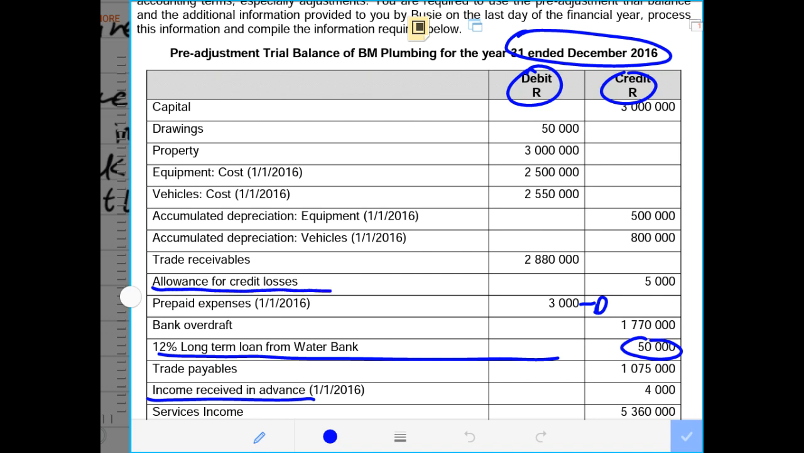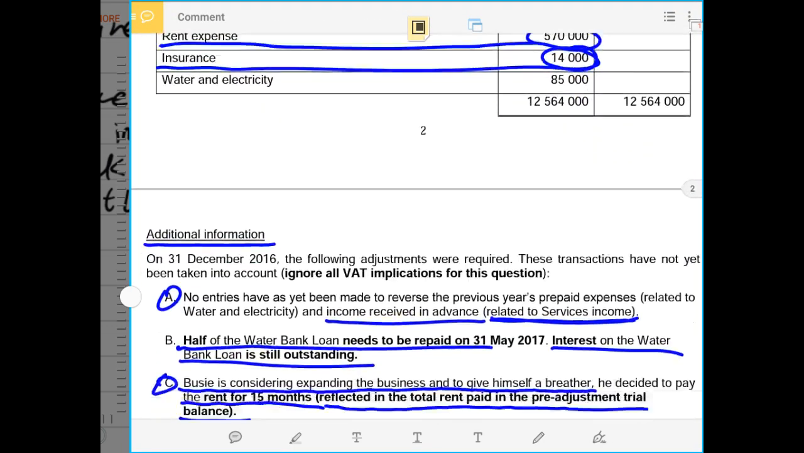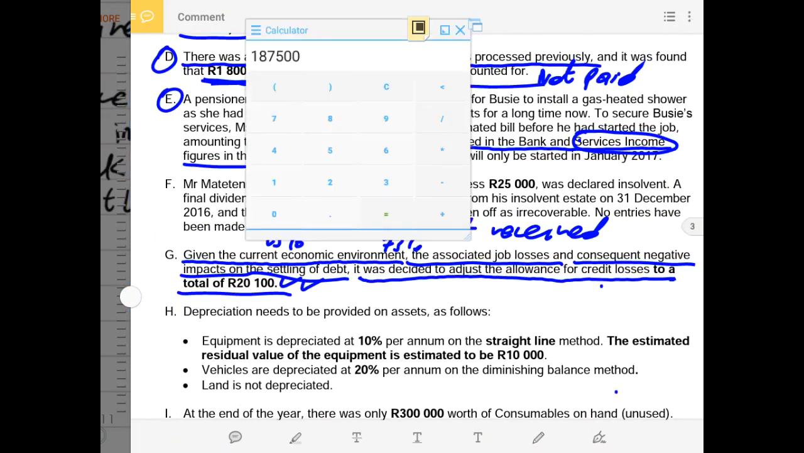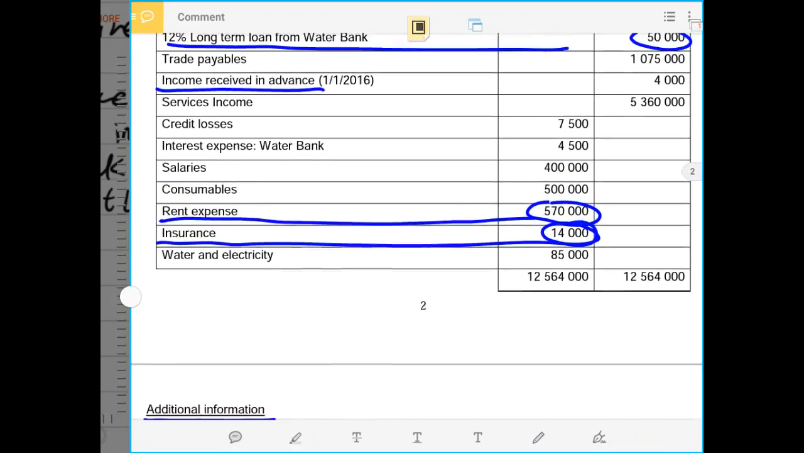Our allowance for credit loss is 5,000 rands. So now we have to say allowance of 5,000. We compare that with the new allowance. That means we have to say 20,100 minus 5,000. So now we get 15,100 rands. That 15,100 is the increase in the allowance for credit loss, because our allowance for credit loss from